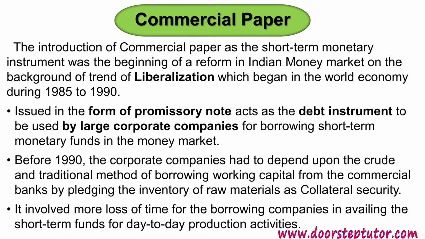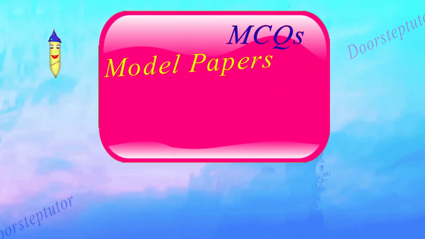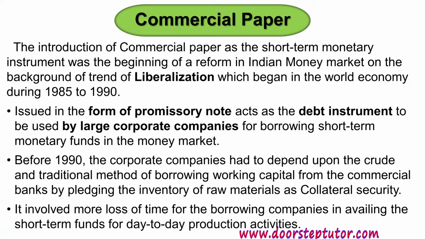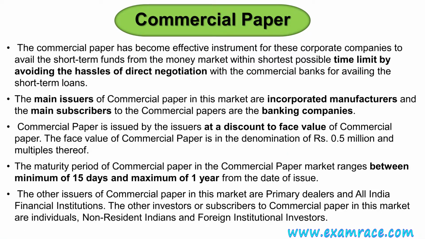Earlier, for companies to have the loan facility, they had to depend on the crude and traditional method of borrowing working capital from the commercial banks by pledging inventory of raw material as collateral security. But with the advent of the commercial paper, it has become easier to avail short-term funds for day-to-day production activities within the shortest possible time limit by avoiding the hassles of direct negotiation. You can avail the money.